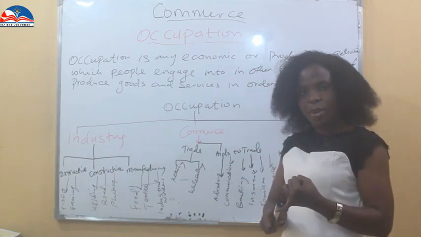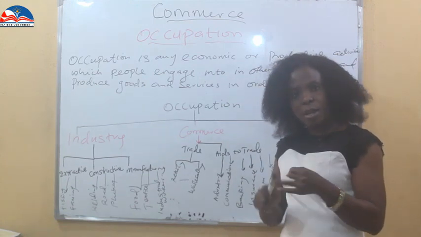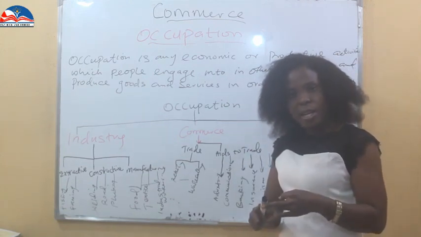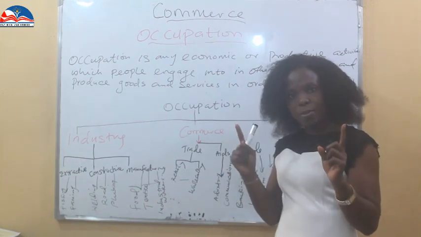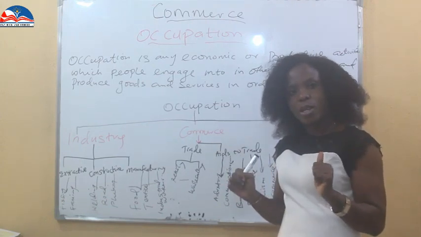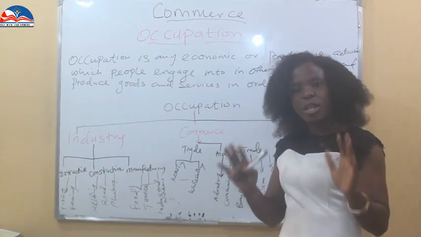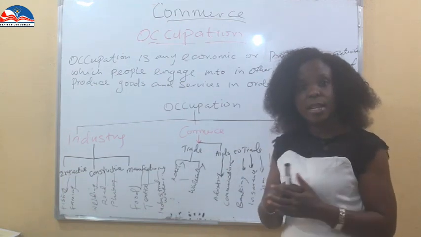This activity can include either production of goods or providing of services. And then finally, all of this put together is for the individual to make a living. Have something on the table to satisfy your wants, to take care of your immediate need, to take care of your livelihood, to take care of your wants and needs as a human.